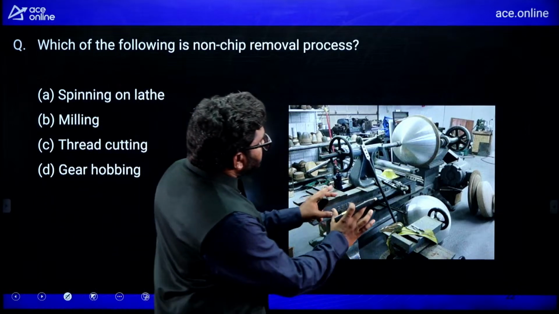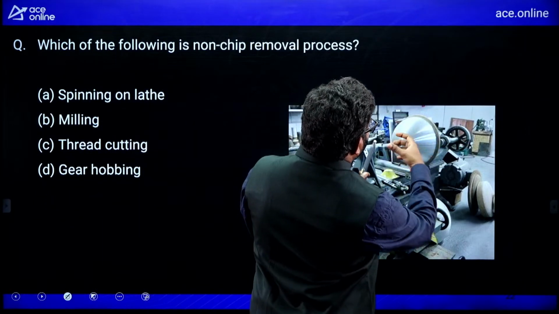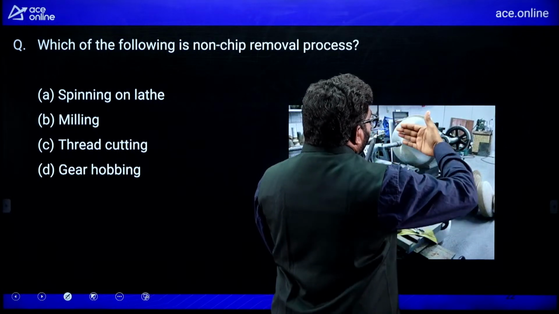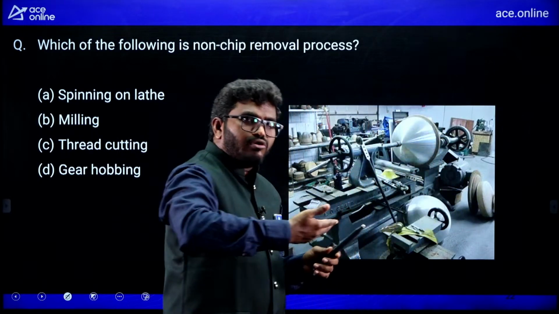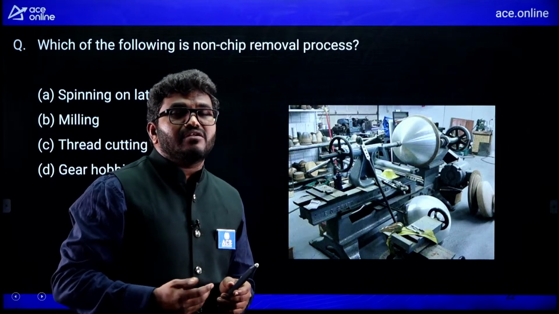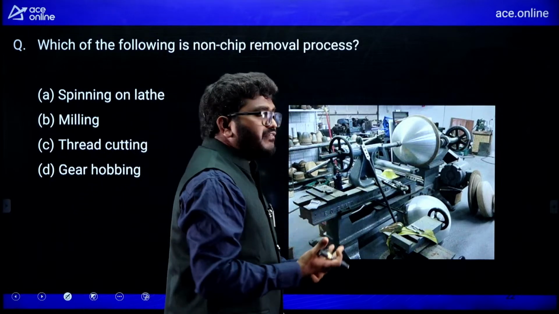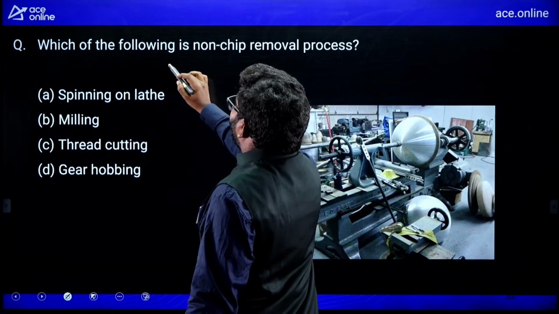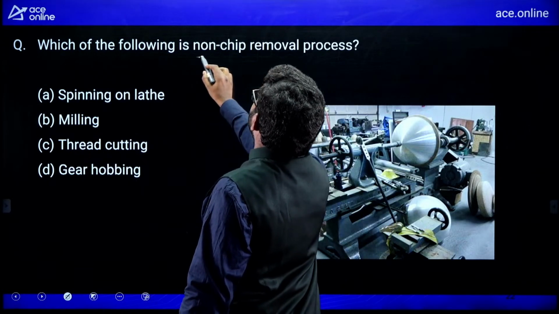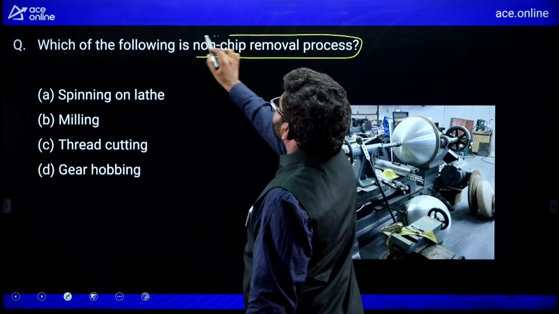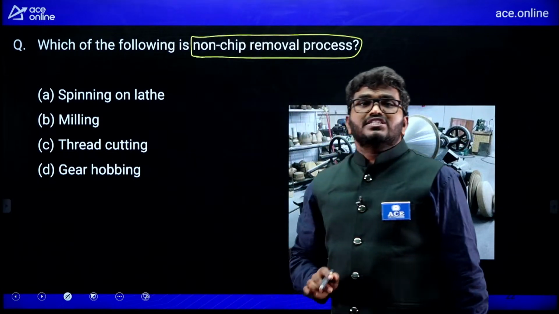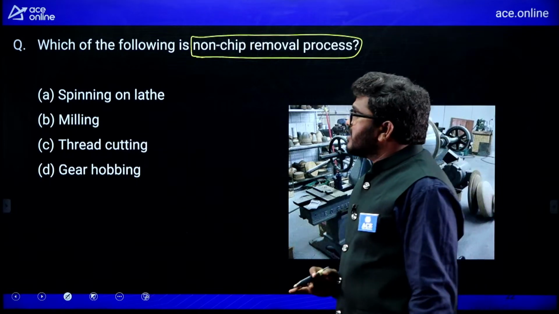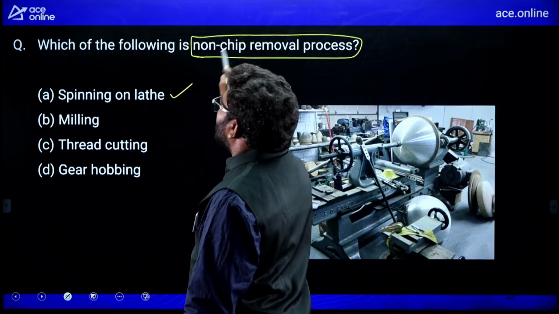See, this is a lathe machine. We will keep the workpiece here and we will apply the force so that it is going to deform. We are applying a load less than the ultimate point and more than the yield point, so that it deforms and a cup shaped component is produced. So, which of the following is a non-chip removal process? We are not removing the material, we are not cutting the material, that is spinning on lathe.